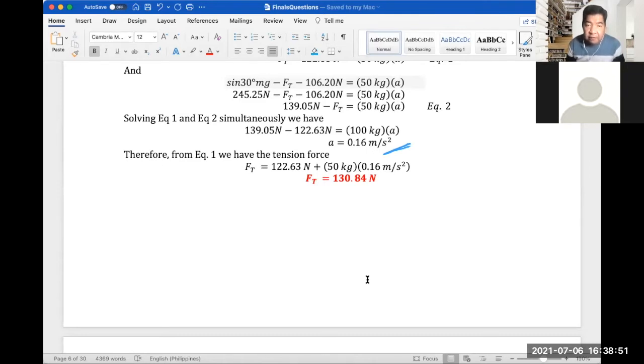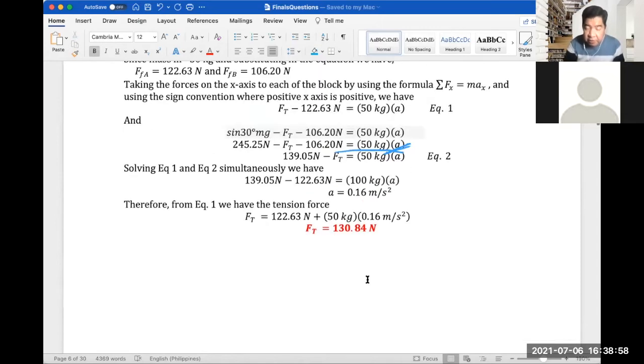Therefore, if we substitute this value in equation 1, we will get the tension force equal to 130.84 newtons.